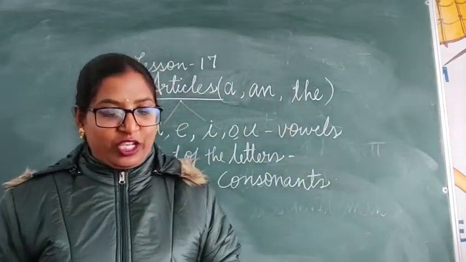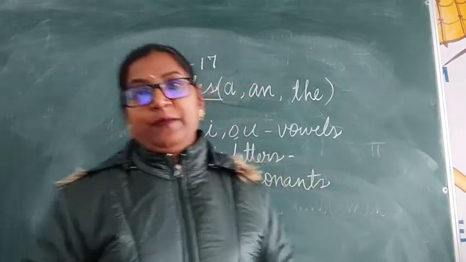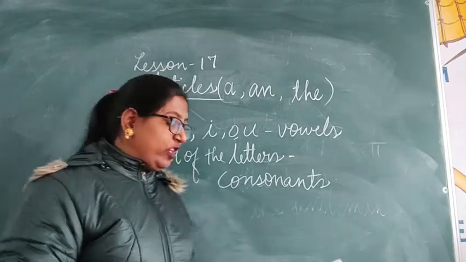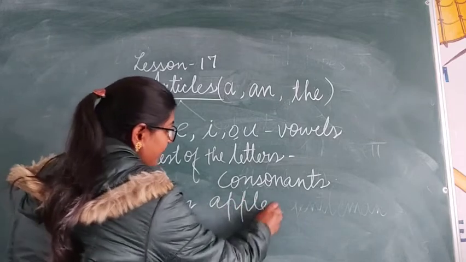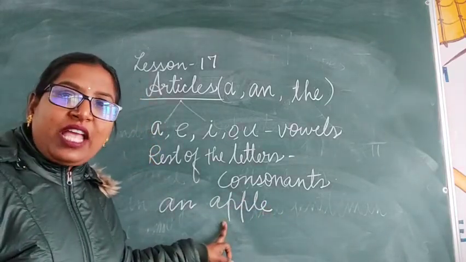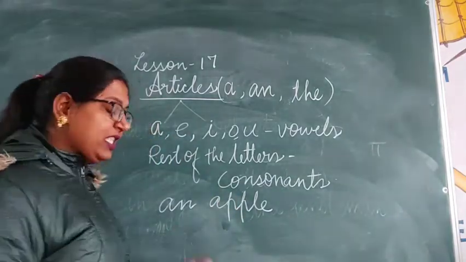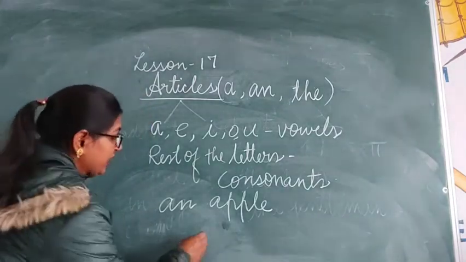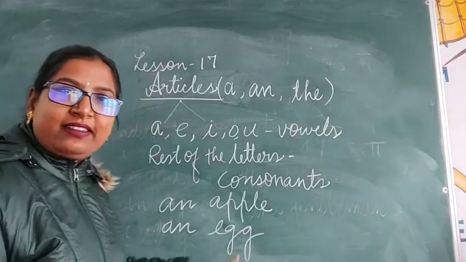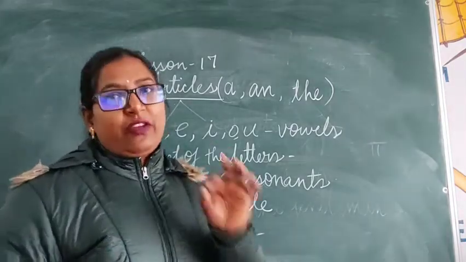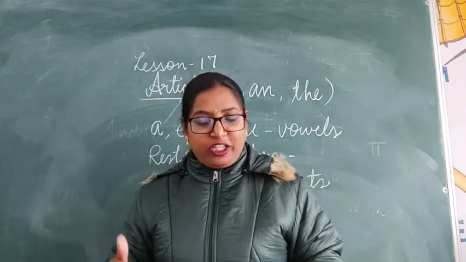With examples, I'll try to make you understand. If a word begins with a vowel sound, we use an. We can write an apple. It begins with a sound, apple, a vowel sound. Clear? It is beginning with a vowel sound, so we write an. We write an egg. So dear children, if the word begins with a vowel sound, we always use an before that word.